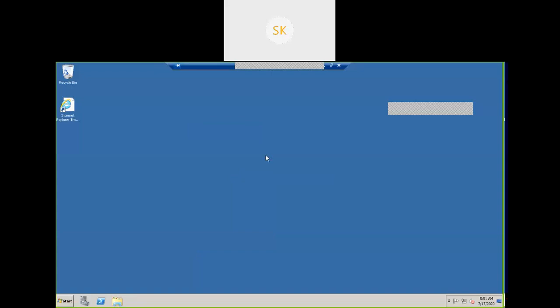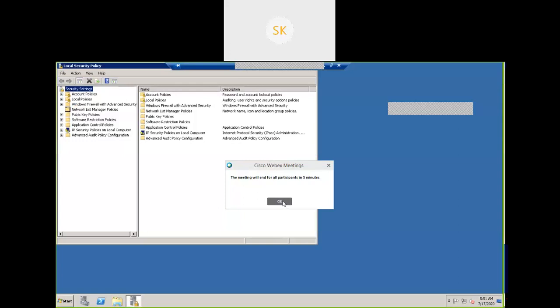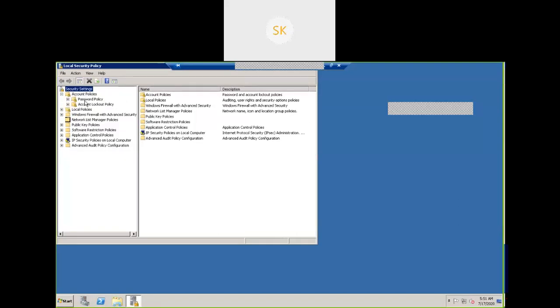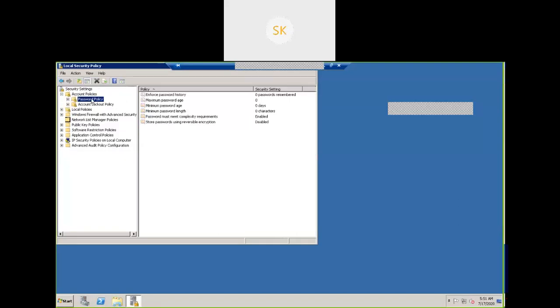Till now we used the default password. I'm going to set the password. See here, account policies, expand account policies. It is going to close the session, no problem. I will continue once the session is closed. We'll continue next session. Okay, account policies, expand account policies, password policies, expand password policy.